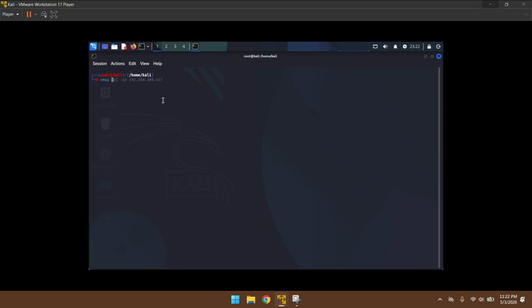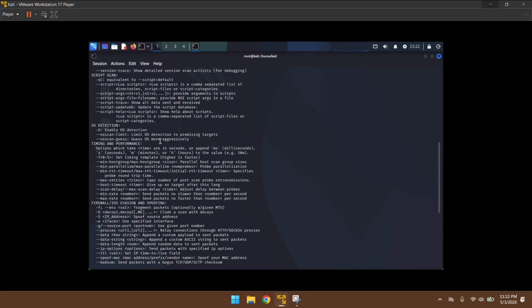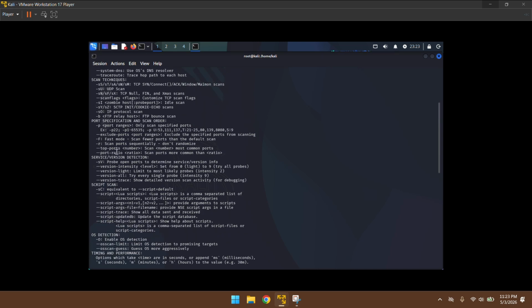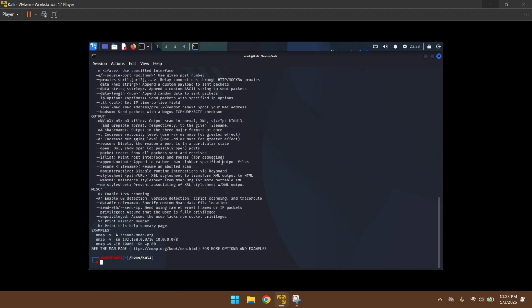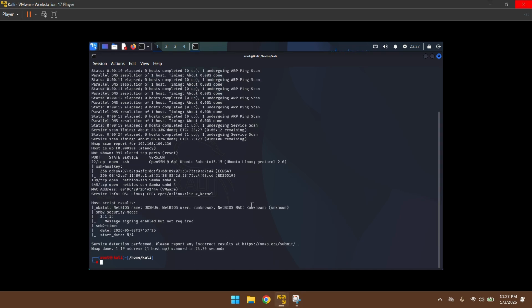Nmap helps us perform reconnaissance, and it's also called a network mapper. I'm going to be using -sC, which is usually for script scans, and also -sV because I want to see the versions it's running so that I can grab an exploit from there. Sweet. Yeah, that's it. We're done with the Nmap scan.